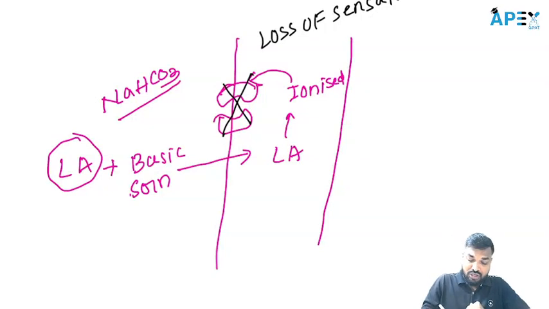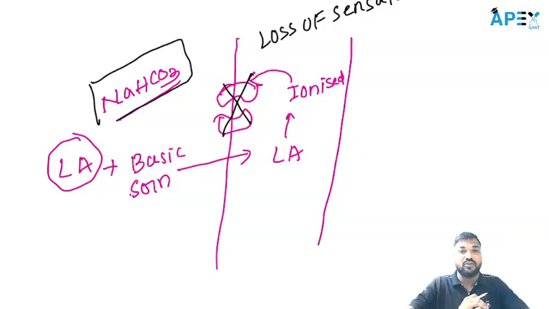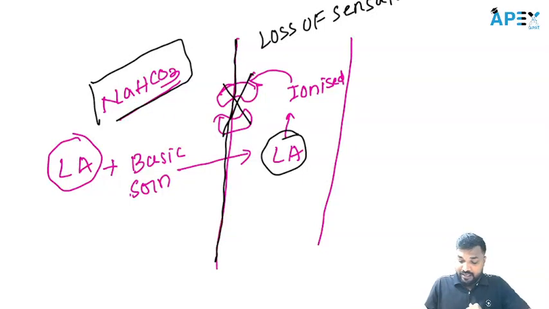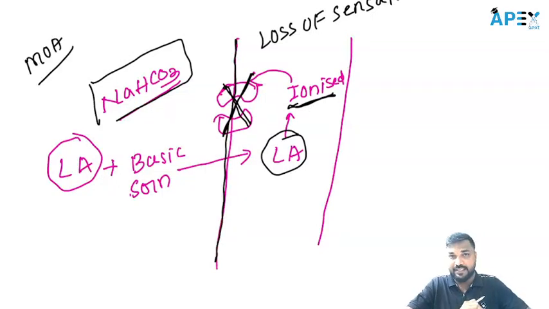So, which solution are we adding to the local anesthetic? Sodium bicarbonate, to cross the barriers easily. After crossing the barriers easily, in the axon it becomes ionized and inhibits the sodium ion channel. That is the mechanism of action of local anesthetics. Why do we add sodium bicarbonate? To increase lipid solubility.